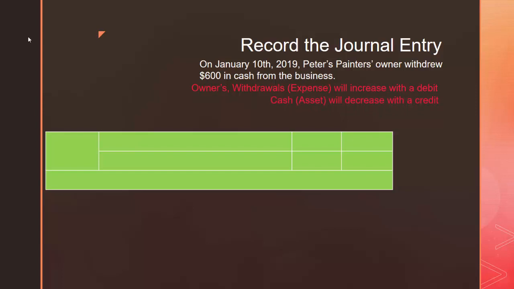We're going to start by recording the date. It is January 10th. And in the debit line, we're going to record the account to be debited, which we've determined is owner's withdrawals. We're going to debit it for the amount of money that Peter is taking out of the business, which is $600. Goes in the left-hand column because debit means left. The account being credited in this transaction is cash, and we're going to credit it for that same $600. And lastly, we're going to have a brief description of what happened in the transaction. Our owner withdrew funds for personal use.